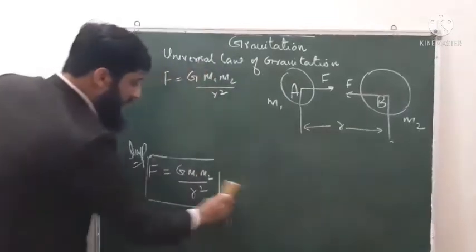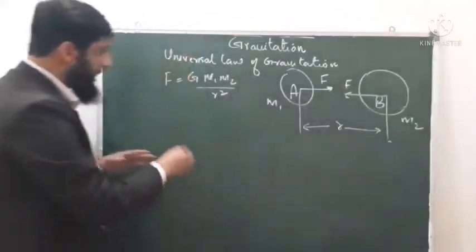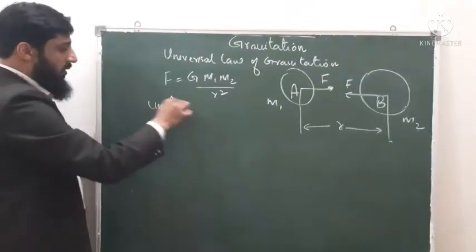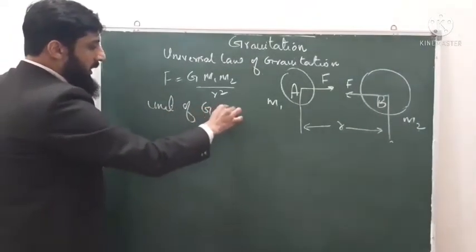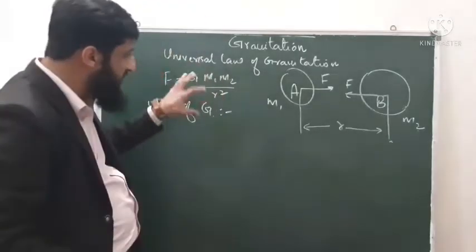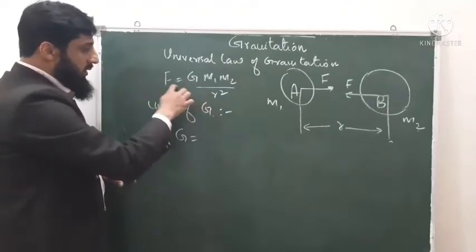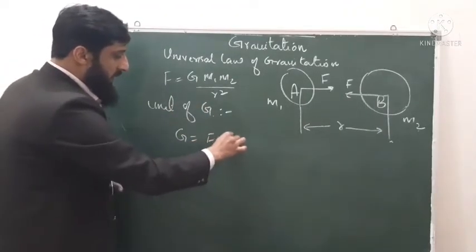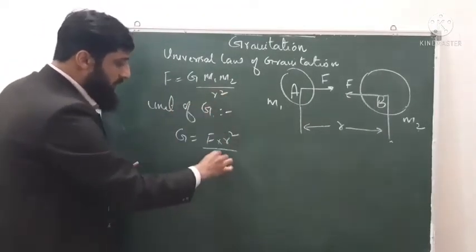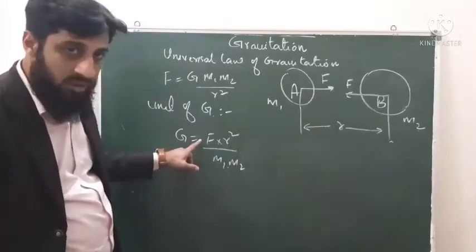So now move on to the unit of G. What is the unit of capital G? In order to find the unit of G, first of all we arrange this formula. What we have to do is find the value of G by cross multiplication: G equals F r square upon m1 into m2.